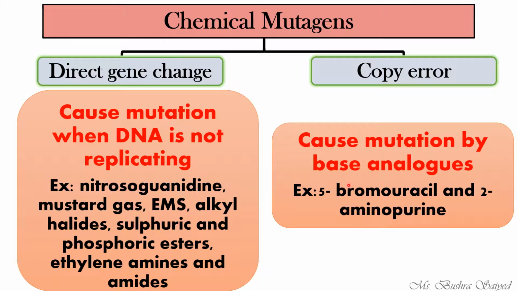So what it will do, it will replace the base and will result into the formation of a damaged DNA, causing changes in the gene. So it will result into gene mutation. So this is how chemicals will affect the gene, your normal gene functioning, your normal DNA functioning, leading to gene mutation.